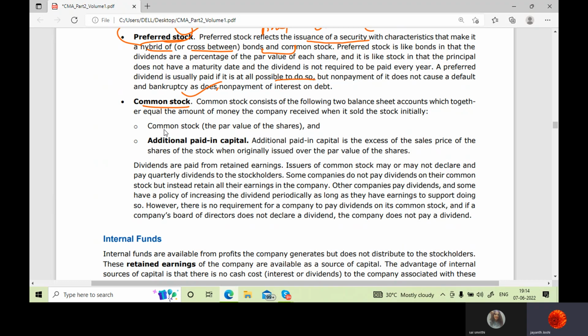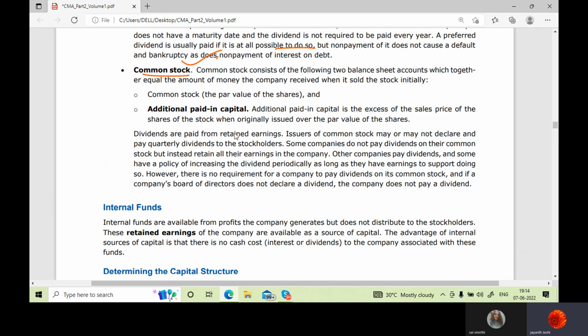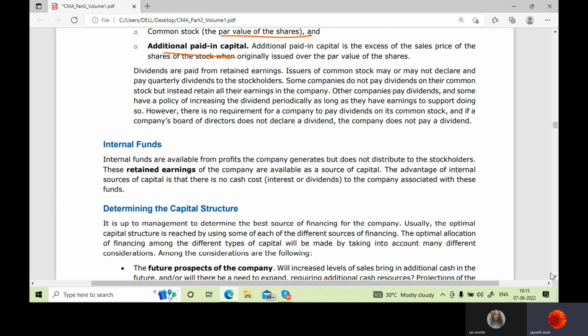Since they bought the shares, they get ownership rights in the company and voting rights to appoint board of directors who would work for them and be their agent in the company. Okay, common stock: par value of the share means the face value. Additional paid-in capital is nothing but additional capital. If the company requires, it can issue additional shares to the public. Fine. And dividends are paid to the equity shareholders after meeting all the obligations.